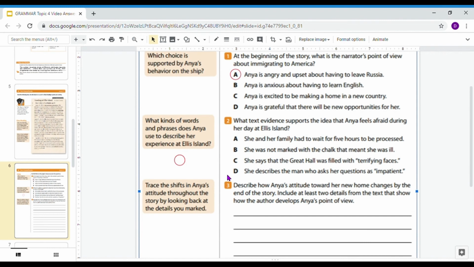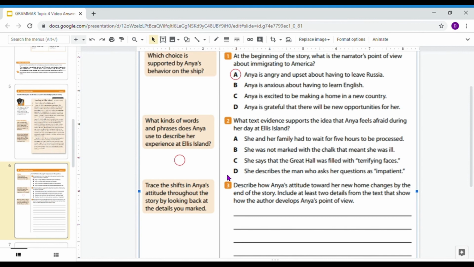Looking at number 2, what text evidence supports the idea that Anya feels afraid during her day at Ellis Island? Is it A, she and her family had to wait for 5 hours to be processed? B, she was not marked with the chalk that meant she was ill? C, she says that the Great Hall was filled with terrifying faces? Or D, she describes the man who asked her questions as impatient?